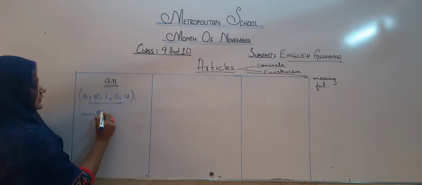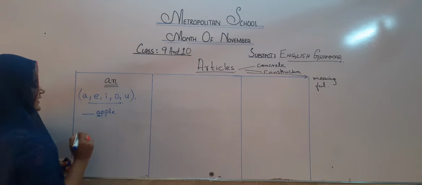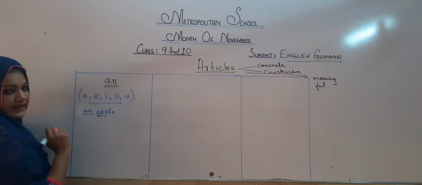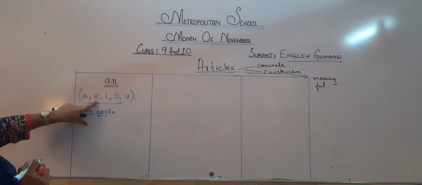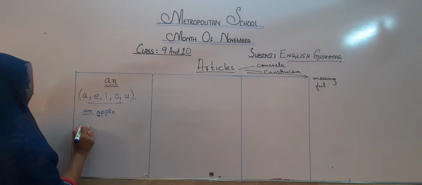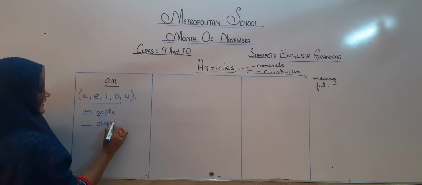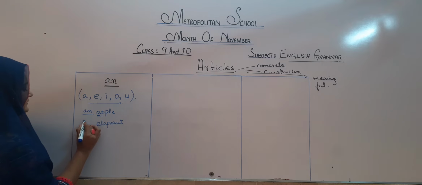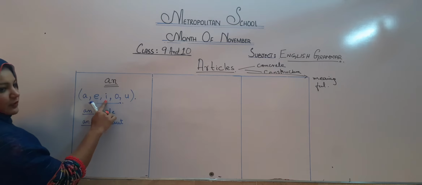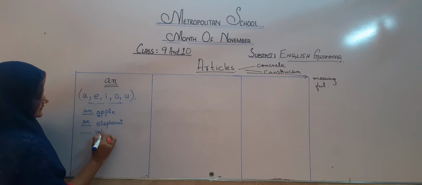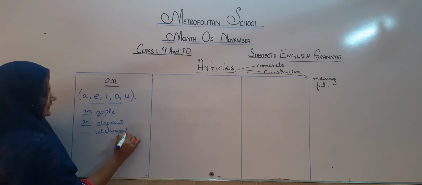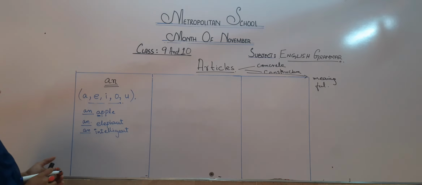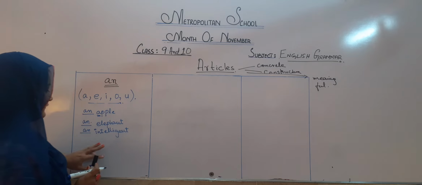For example, let's take an example. Dash apple. Here the beginning letter is A and A is a vowel. So I'm going to put here "an". Next, second example. From E, we have elephant. So it means E is a vowel, and I'm going to write here "an". Let's take an example from I. For example, intelligent. Intelligent begins with I, so I'm going to write "an". These are the words which begin with vowels.